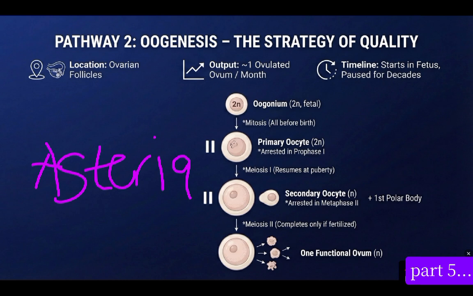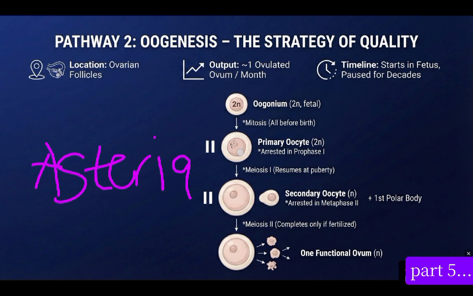And in this 400,000 eggs, during puberty, which is around 12 years, what happens? It is now free from the prophase. So immediately you enter your puberty, it will now move from primary oocyte to your secondary oocyte. So when we move from our primary oocyte to secondary oocyte, first something has already occurred.